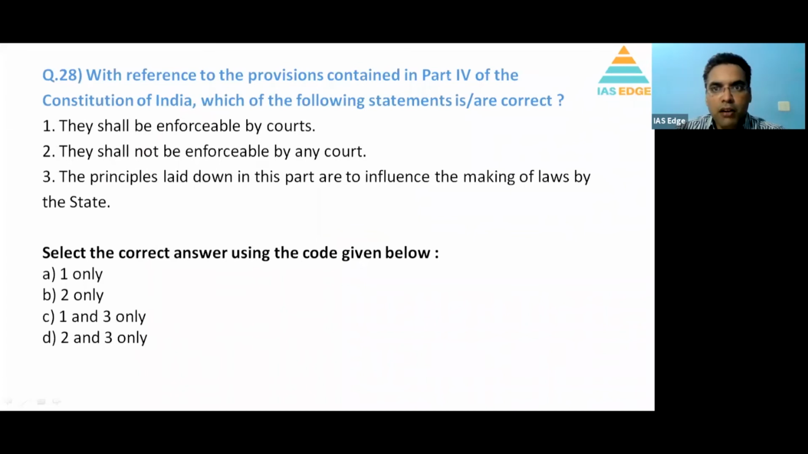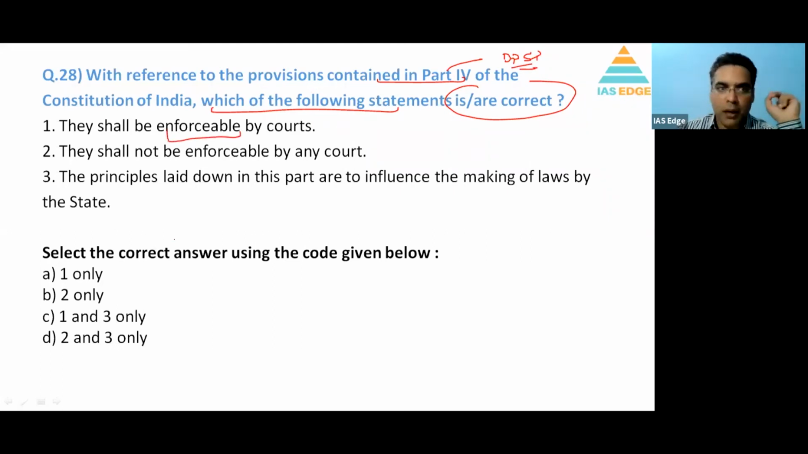With reference to India, the provisions of Part 4 in the Constitution of India, which of the following statements are correct? Part 4 is what? It is DPSP, Directive Principles of State Policy. Again, a next question on DPSP. They shall be enforceable by the court. No. Part 3 is enforceable, not Part 4. So 1 is out. Now 2 is common. Now let's come back to 3.